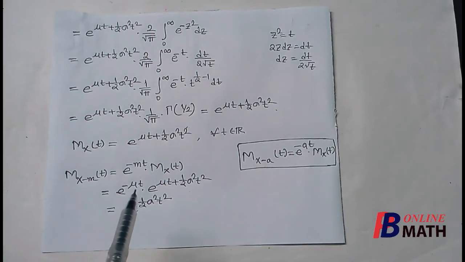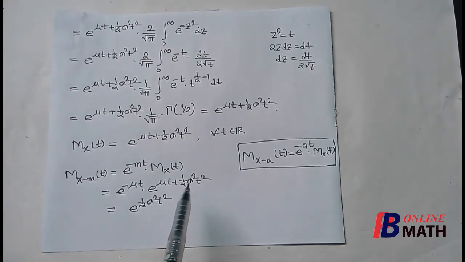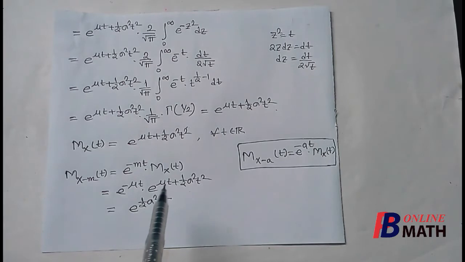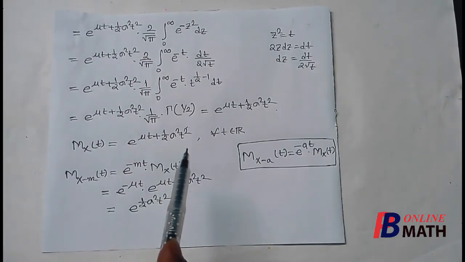Now we shall show later that the mean of the normal distribution is mu, which you already know. So if we replace m equal to mu, then the moment generating function about the mean is equal to e to the power minus mu t multiplied by the moment generating function about the origin, which is e to the power mu t plus half sigma square t square. If we cancel e to the power minus mu t and e to the power mu t, then it is e to the power half sigma square t square. So this is the moment generating function about the mean. So for the normal distribution, this is the moment generating function about the origin, and this is the moment generating function about the mean.